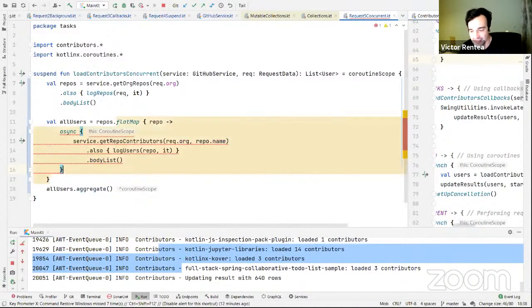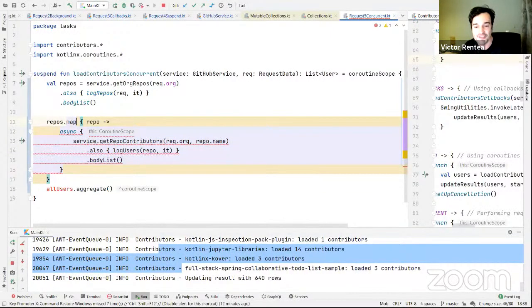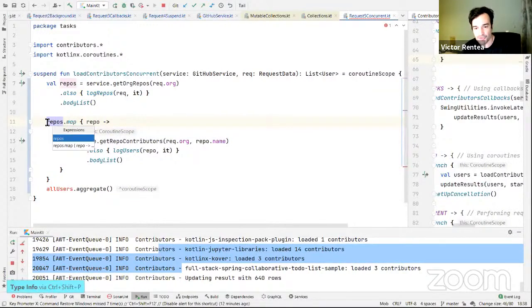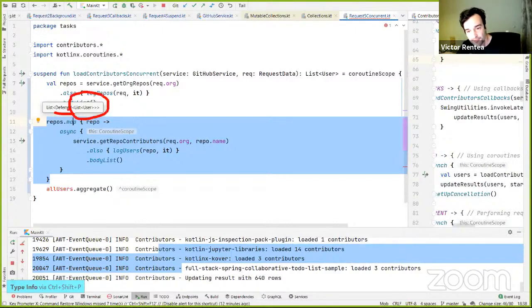The solution to this is not to await after every one of them, but after here, am I right? Flat map, let me start over. Repos, async, and then what? It's not flat map, that's the point. Because this lambda doesn't return a list yet. It returns a deferred. I've just transformed the list of repositories over here into a list of deferred list of users, which is what the async gives you back. Gives you deferred of the response.